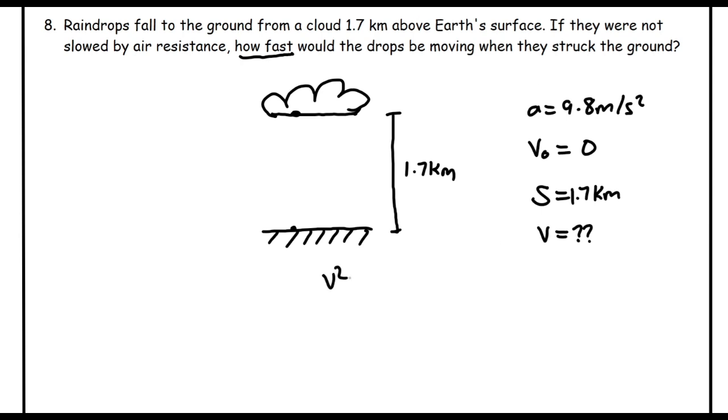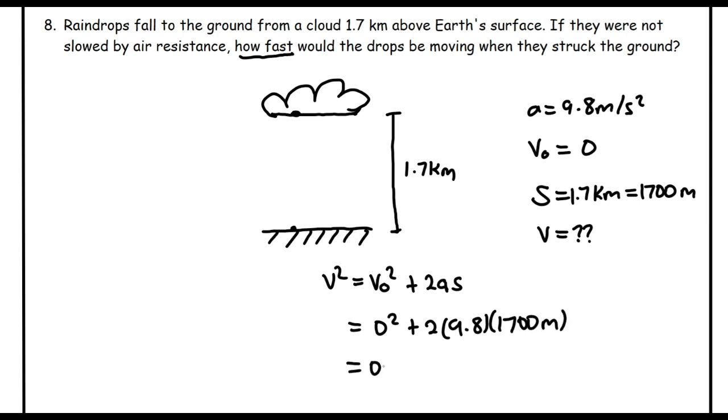Let's try v squared is equal to v naught squared plus 2as. Initial velocity is 0 squared plus 2. Our acceleration is 9.8 and the displacement is 1.7 kilometers. But wait, we have to convert this to meters. So this is 1,700 meters.